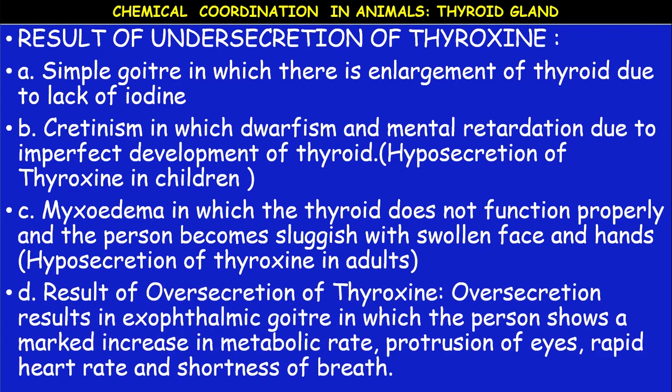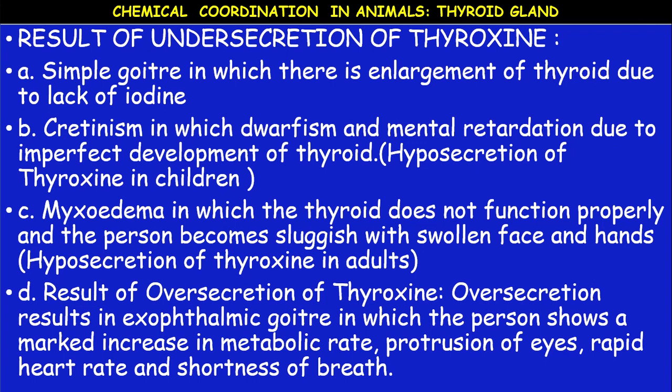Next, what are the results of oversecretion of thyroxine? Hypersecretion. So oversecretion results in exophthalmic goiter, in which the person shows a marked increase in metabolic rate, number one. Number two, protrusion of eyes. The eyes come out from the eye sockets.